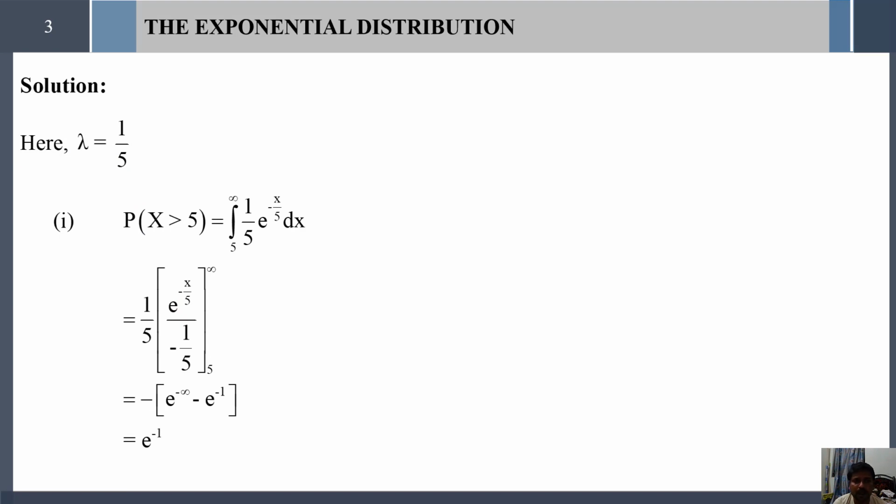The first question, probability of x greater than 5. Here the lower limit of x has been restricted at 5. So lower limit is 5 and upper limit is infinity.